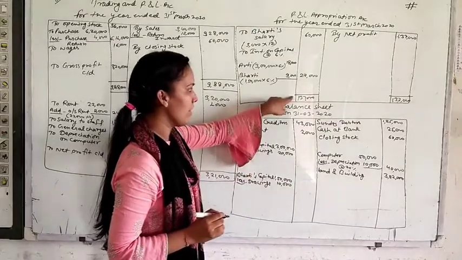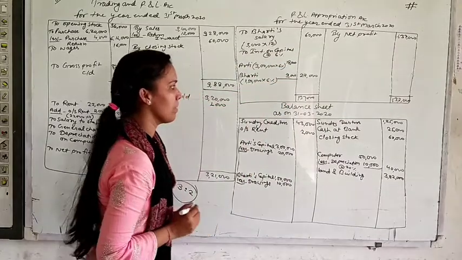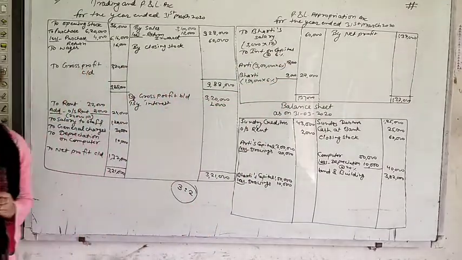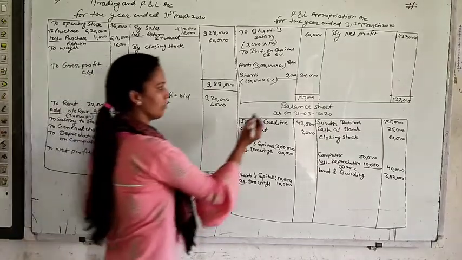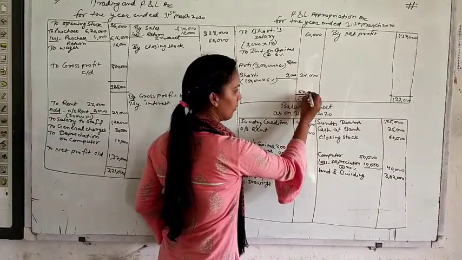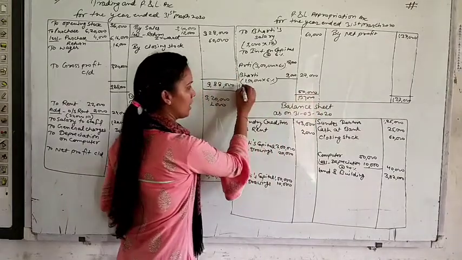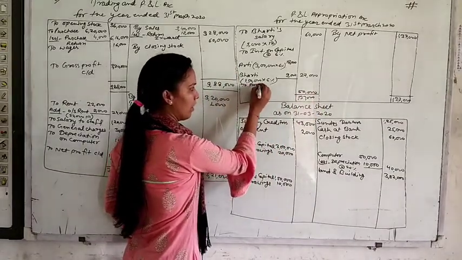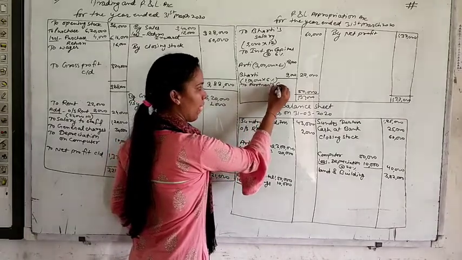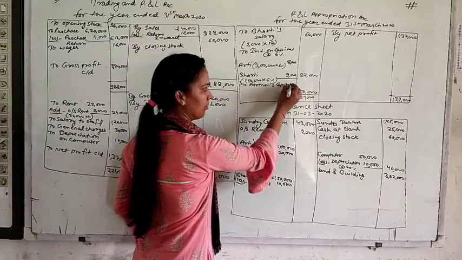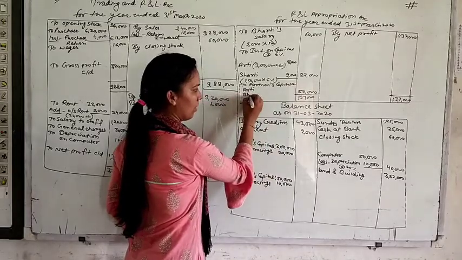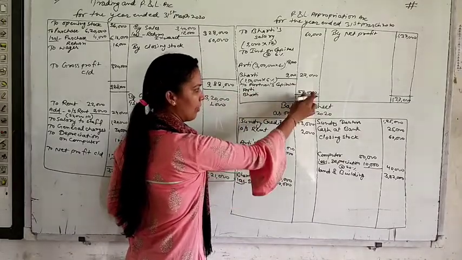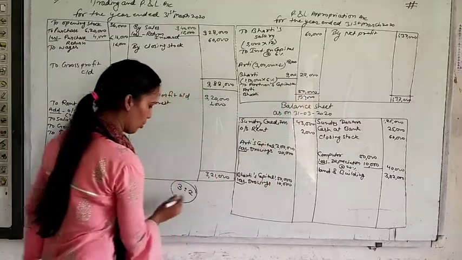Out of 137, just deduct these two items, means 87. Then you will get a profit of rupees 50,000. This 50,000 will be transferred to your partners. We will write here to partners capital account. Our partners are Aarti and Bharti. 50,000 will be divided into 3:2.